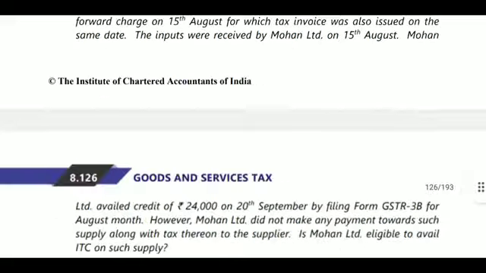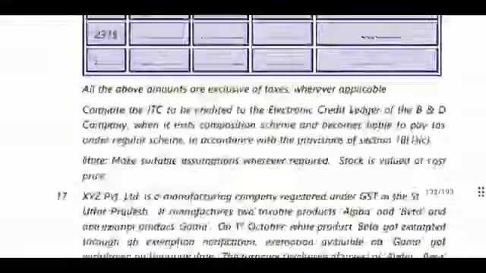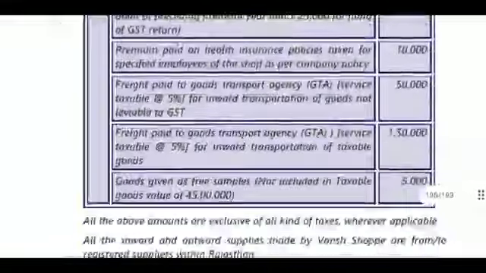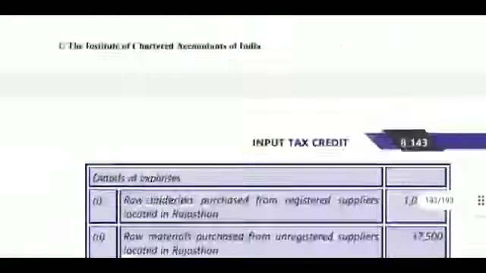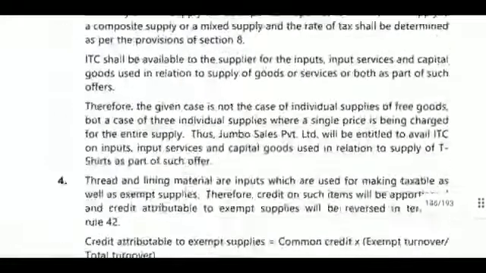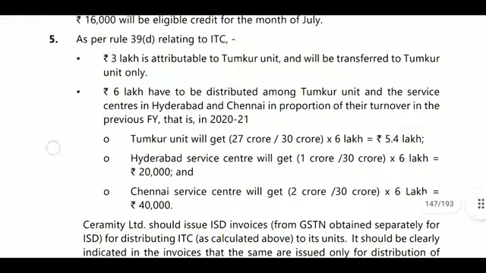Explain briefly how should ITC be distributed. So ITC will be distributed based on their turnover, and that 3 lakhs will be directly apportioned to the Tumkuru Limited. So answer will be provided. 5th question answer. As per Rule 39, in relation to ITC, that 3 lakhs is attributable to Tumkuru unit and will be transferred to Tumkuru only. Next, the remaining 6 lakhs is distributed among Tumkuru unit and service centers in Hyderabad and Chennai in proportion to their turnover in the previous financial year, that is in 1920.